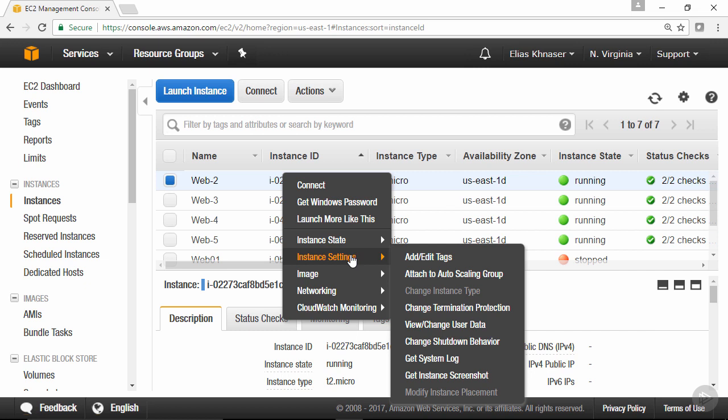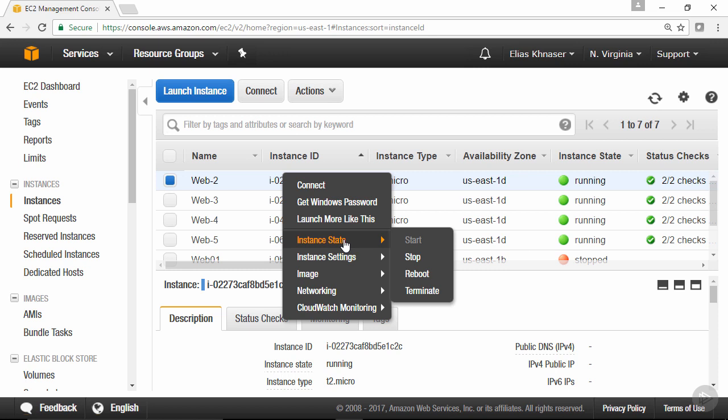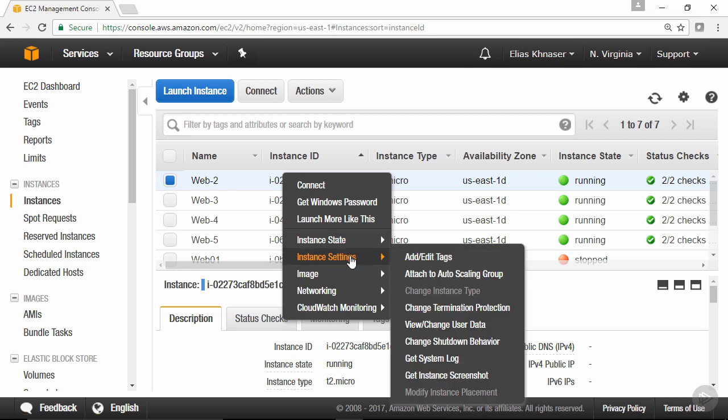You can change the termination protection. Remember, during the provisioning process, we talked about how if an instance is currently protected from termination, you won't be able to terminate it by simply clicking terminate. It won't allow you to do that because it is being protected. So you must first change the termination protection settings, which you do down here, before you can terminate a particular instance.